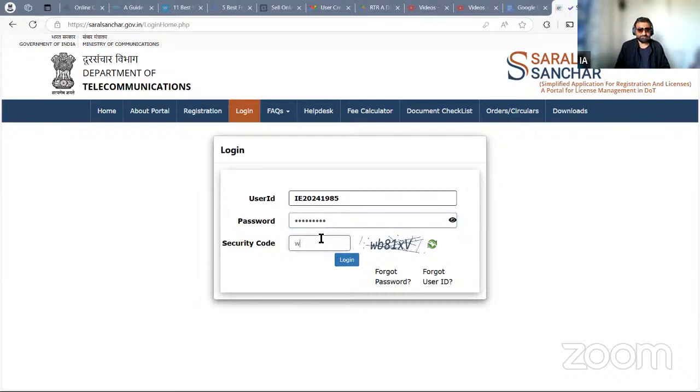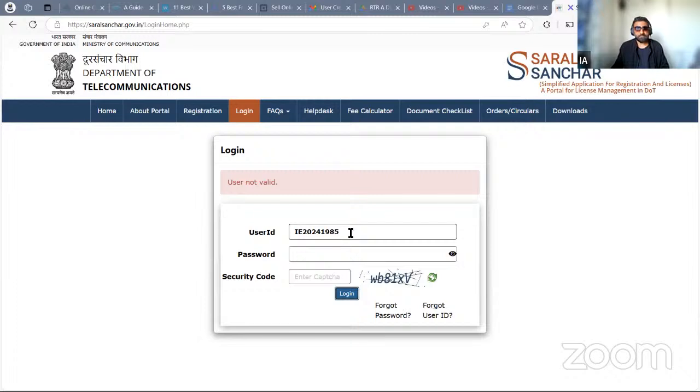Again, a captcha. Login. User not valid. Something is missing. Maybe we didn't get the password correctly. So I'll manually type the password and manually cross-check the username. IE2024198856. So one digit was missing here.